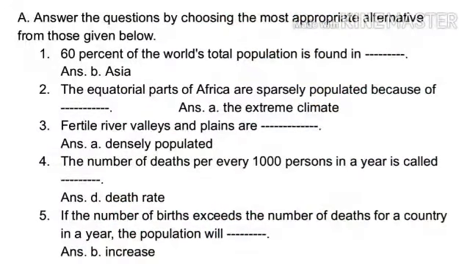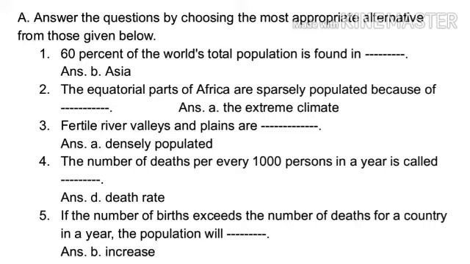Exercise A. Answer the questions by choosing the most appropriate alternative from those given below. First, 60% of the world's total population is found in dash. Option A, Australia. B, Asia. C, Africa. D, Europe. Answer option B, Asia.